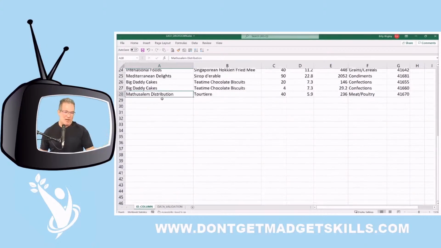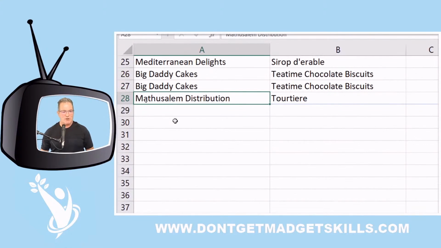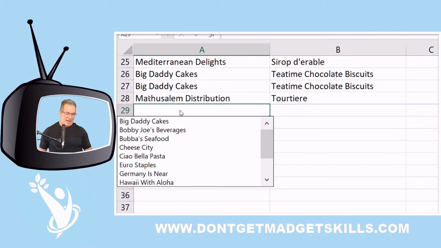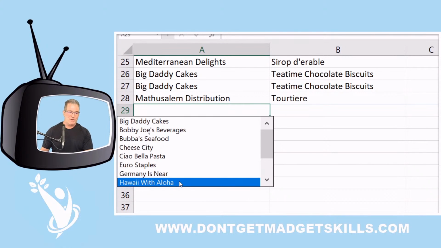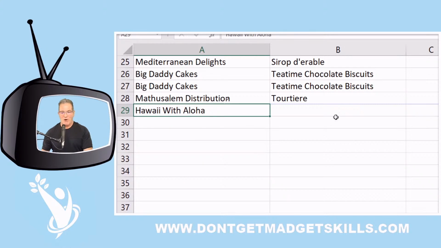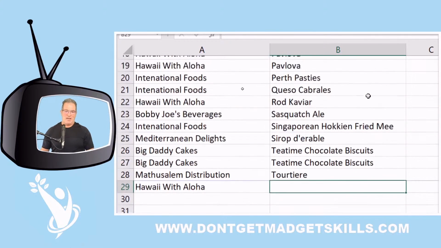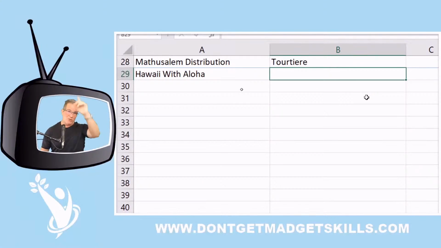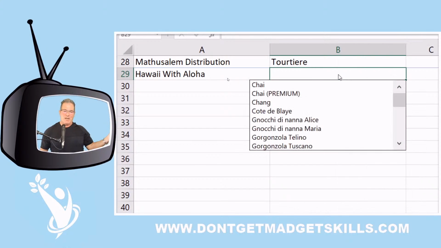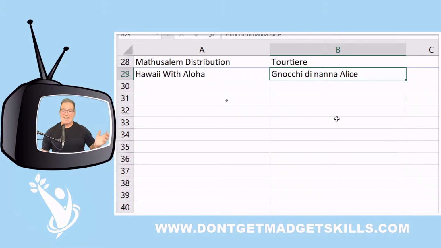So we're typing away, and now it's time to enter Hawaii with Aloha. So what we're going to do is right click in the cell where we want to enter our data, and when we right click we press the letter K. Right click K, just like that. Why did that work? Look, right here is Hawaii with Aloha. Even here we can do it. There's items that are repetitive right up here, so Excel's going to look at what's up there and it's going to give me a list. So I'm going to right click K. And there I have it, just like that. Isn't that awesome?